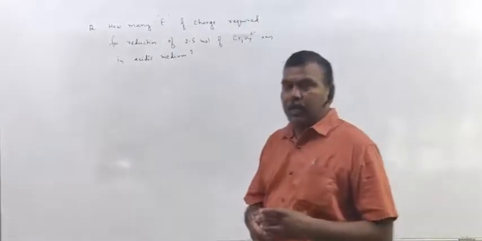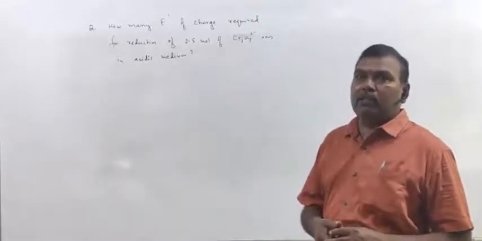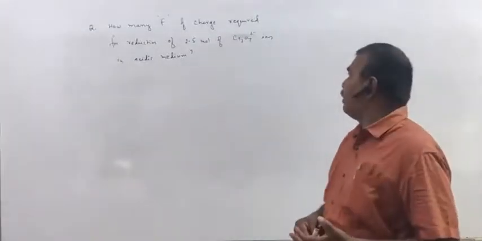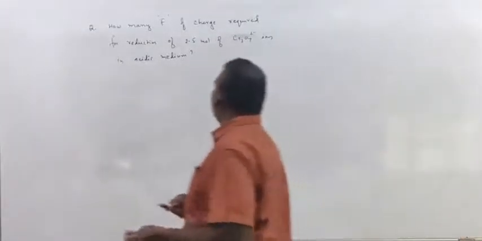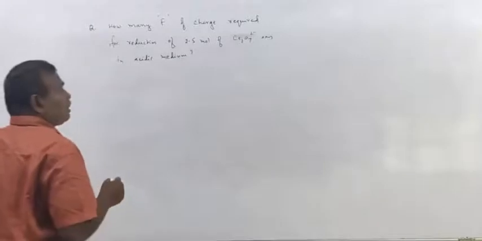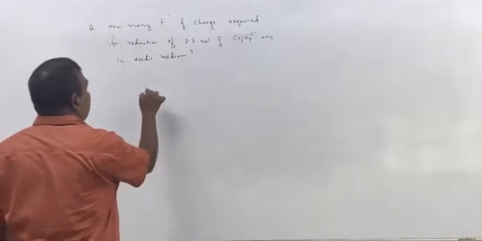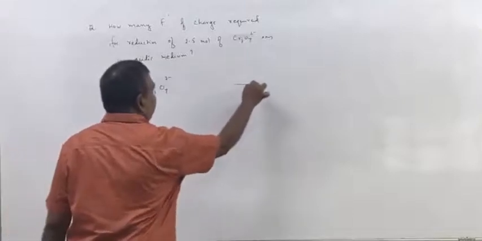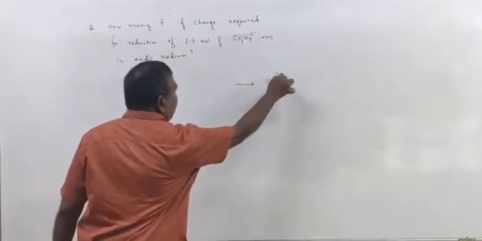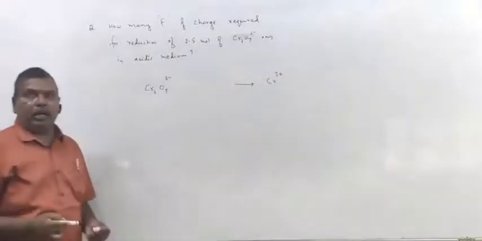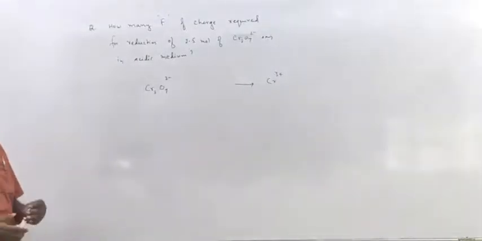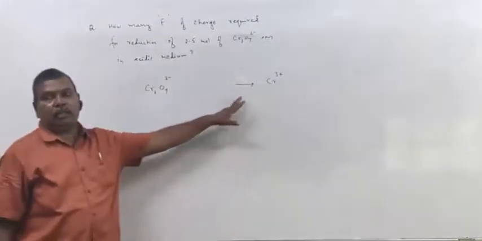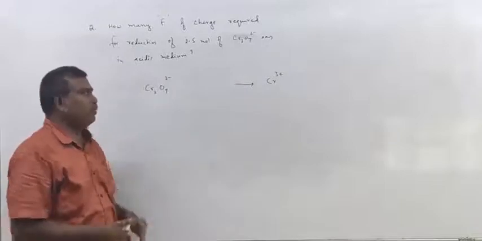So we know that potassium dichromate acts as an oxidizing agent in acidic medium only. The fundamental equation which represents the reduction of dichromate ions is Cr2O7 2 minus gives Cr3 plus. Dichromate ions always reduce as Cr3 plus in acidic medium.